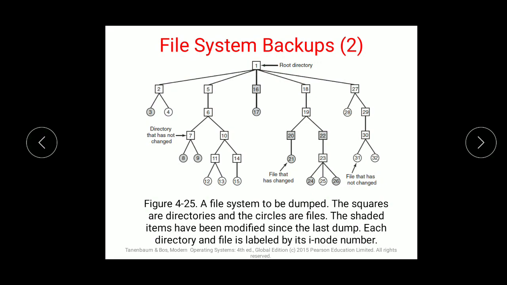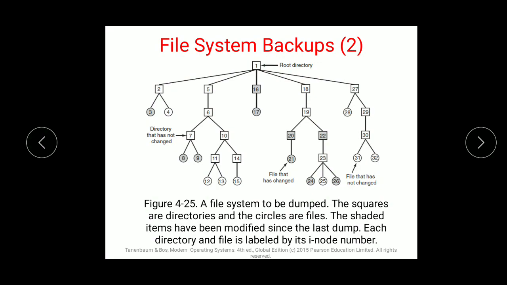File system backup is of two types: physical dump and logical dump. A physical dump begins at block 0 of the disk and writes all the disk blocks onto the output tape in order, ending when the last one is copied. A logical dump, on the other hand, begins at one or more identified directories. It recursively dumps all files and directories found there that have been modified since some given base date.